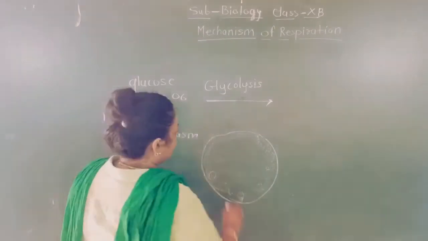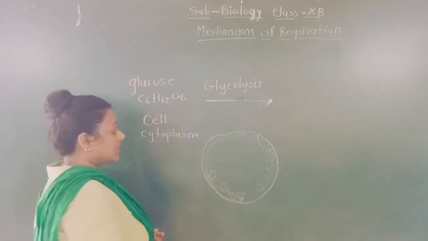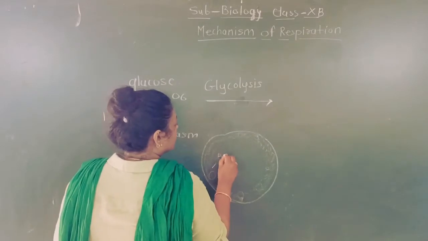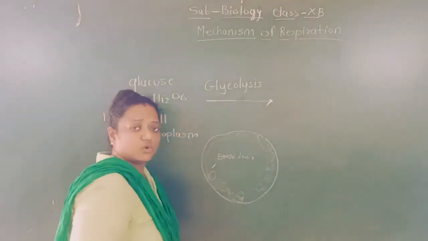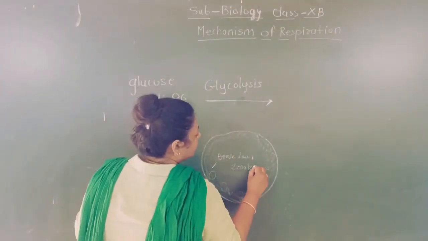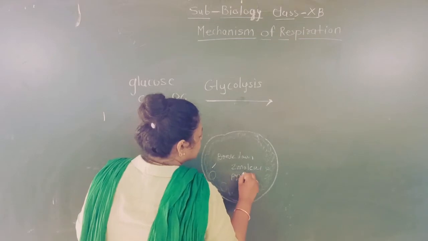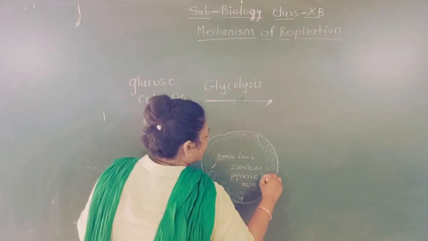Now what will happen? The breakdown of the glucose molecule will take place to form what? 2 molecules of pyruvic acid, which is also called pyruvate.